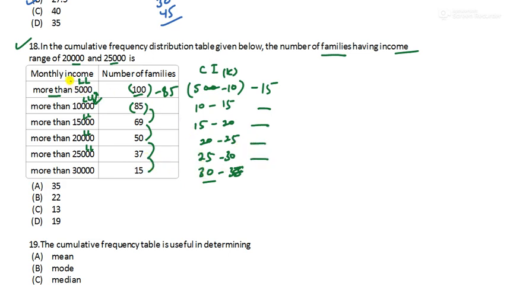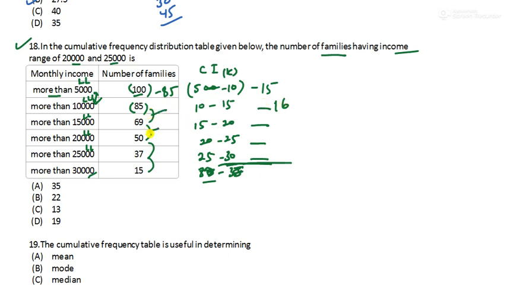They have asked between 20 to 25, right? Because they have given only till 30,000, so this will be last. When we subtract 85 minus 69, you will get 16.